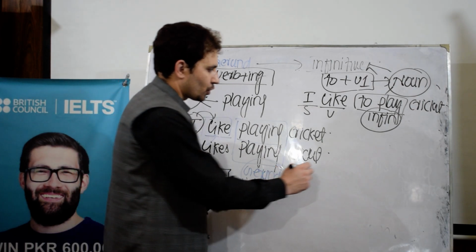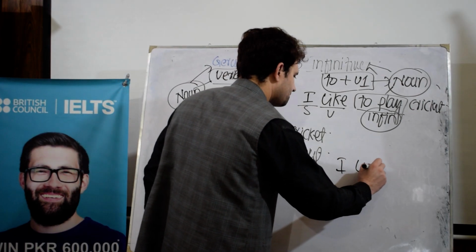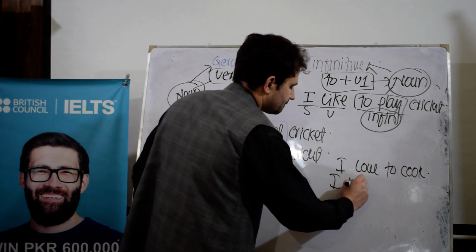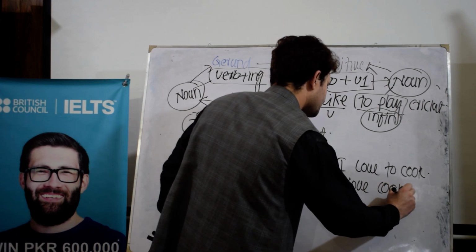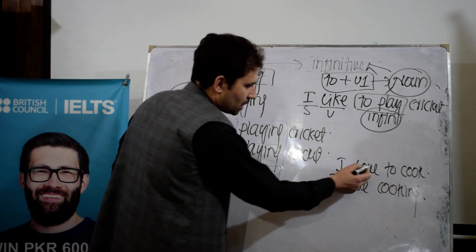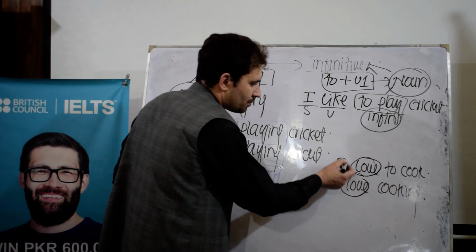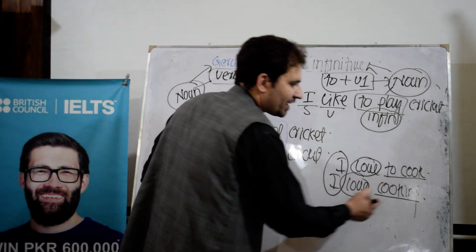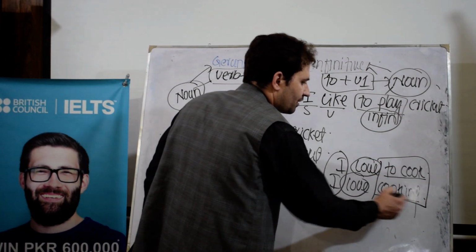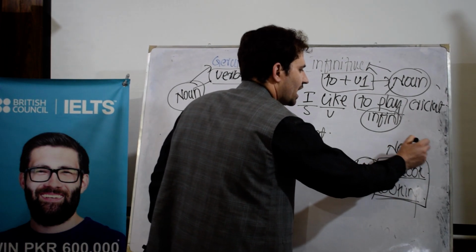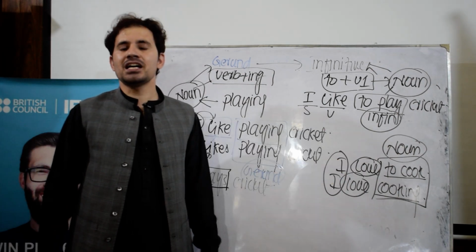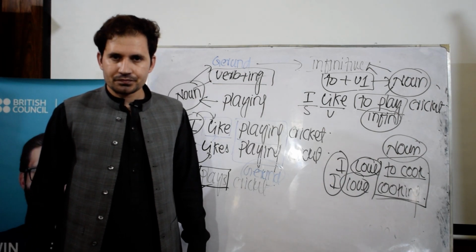I can say I love to cook, or I love cooking. Now look here, love is a verb because it follows the subject. To cook is infinitive and cooking is gerund. Both of them function as a noun in this case. They are verbs, but they function as nouns.